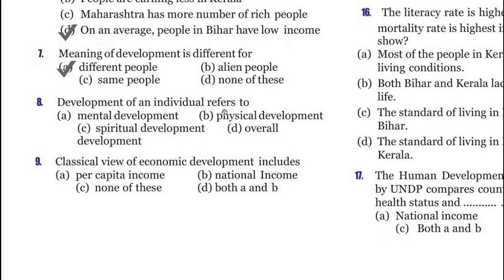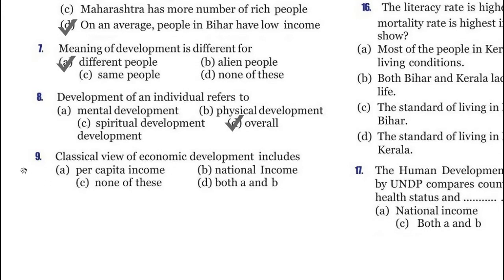Now question 8. Development of an individual refers to mental development, physical development, spiritual development, or overall development, and it's option D. Overall development means development of an individual. Now question 9. Classical view of economic development includes per capita income, national income, none of these, or both A and B, and it's per capita income.